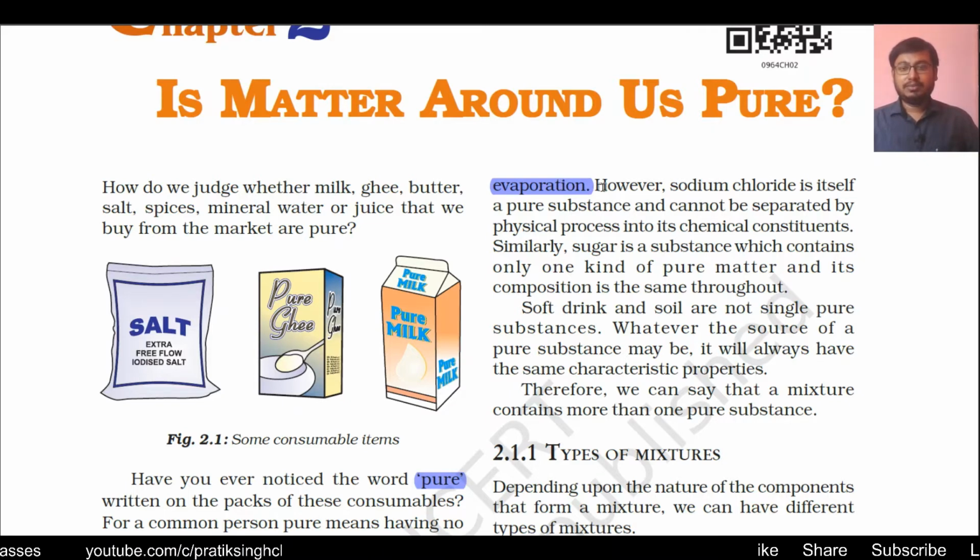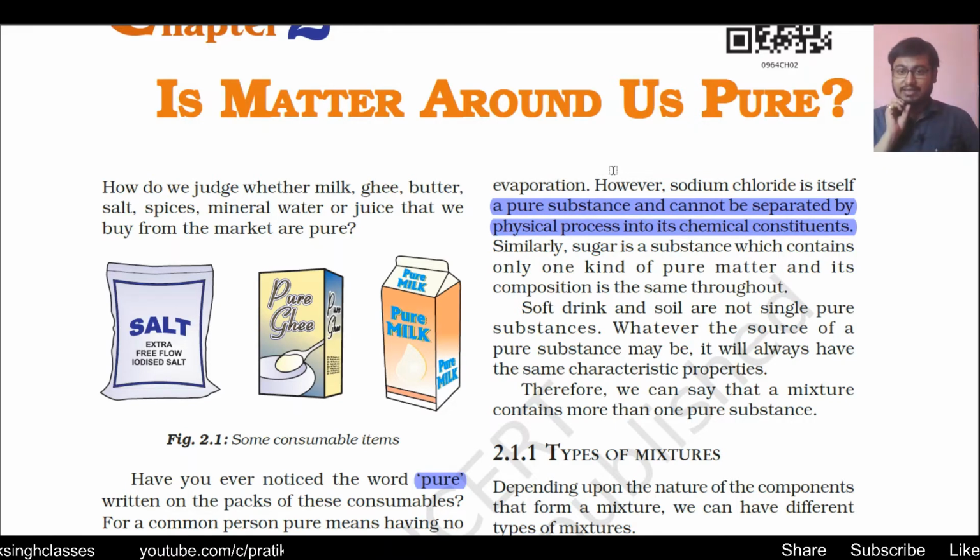However, sodium chloride is itself a pure substance and cannot be separated by physical process into its chemical constituents. So when we say common salt, NaCl, sodium chloride, it is a pure substance and we cannot separate sodium and chlorine from the combination of sodium chloride.